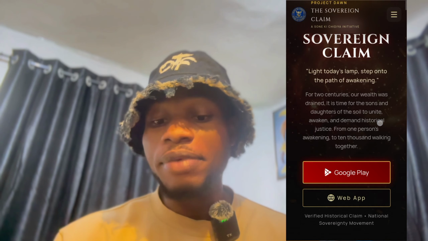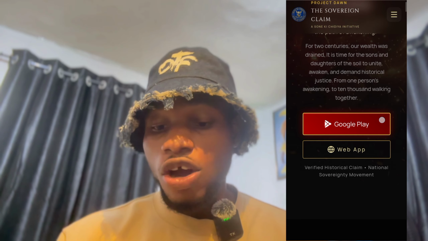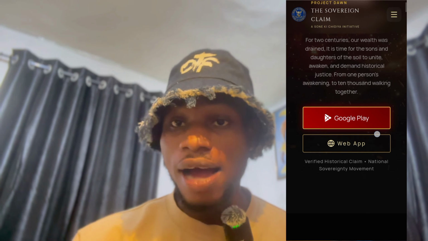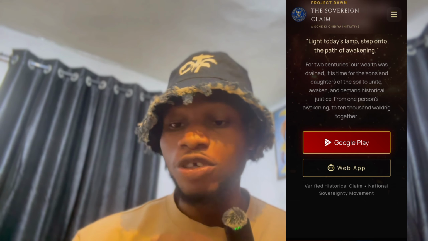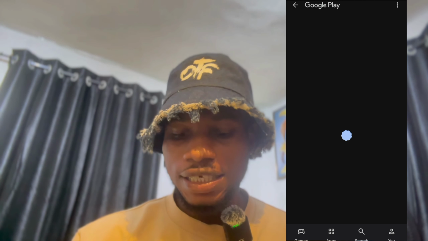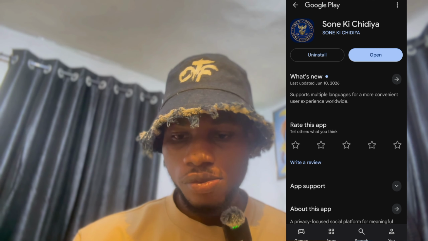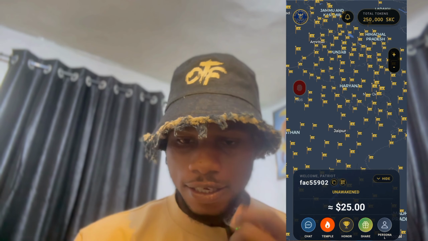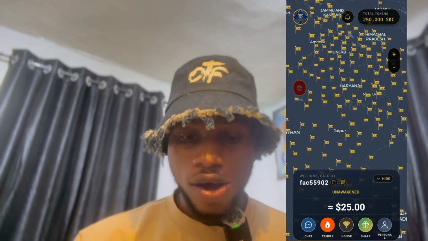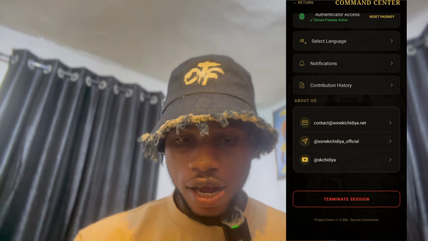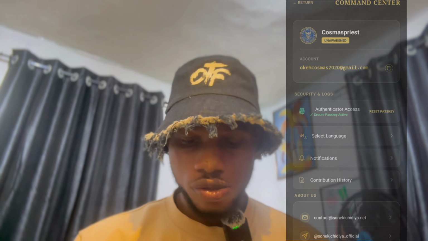Once you get the link of this app, it's going to take you to a page that looks like this. So go ahead, you can download the app right there on the Play Store or on the web app. So go ahead and simply click on the app for you to download the app. Okay, that is the app. I've already downloaded it. So let me just go ahead and log out and show you how this app works.